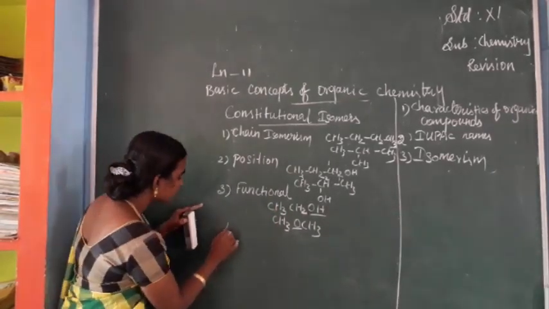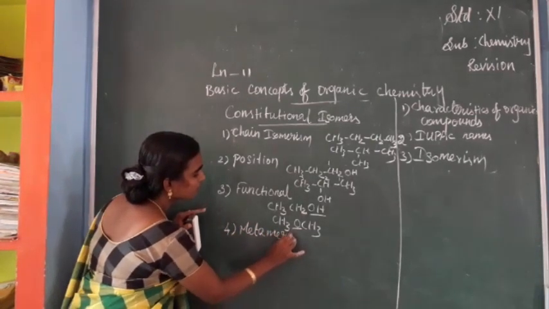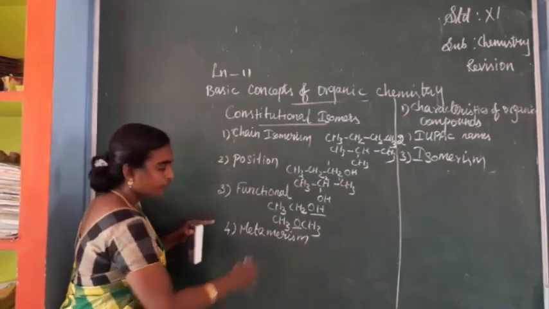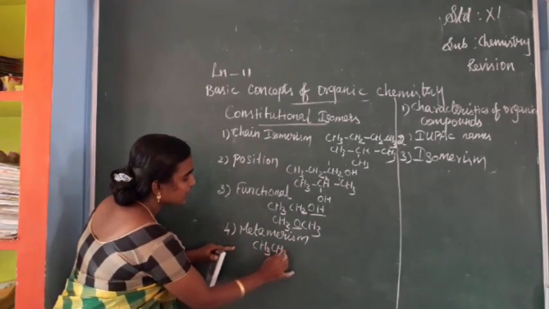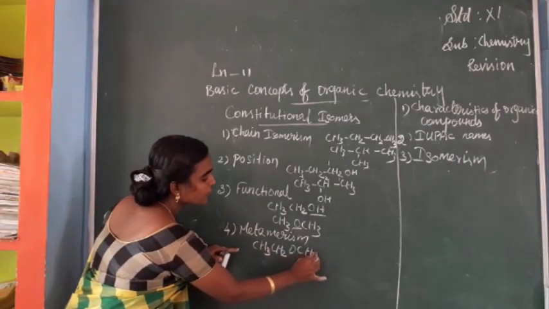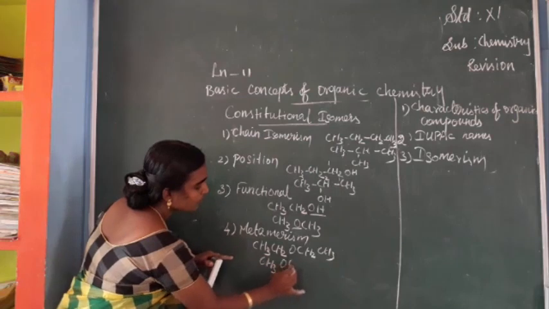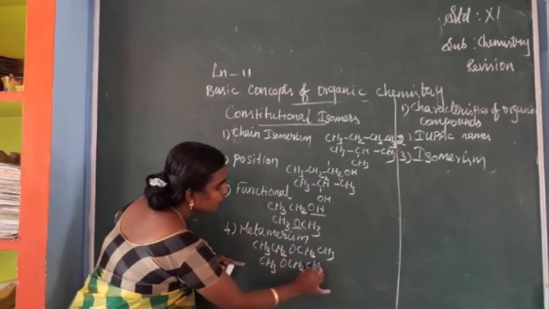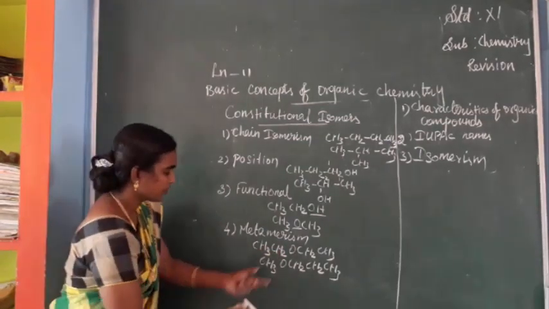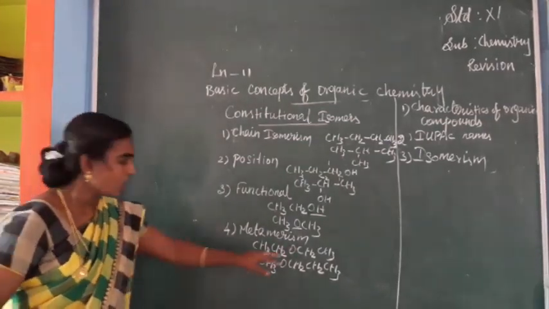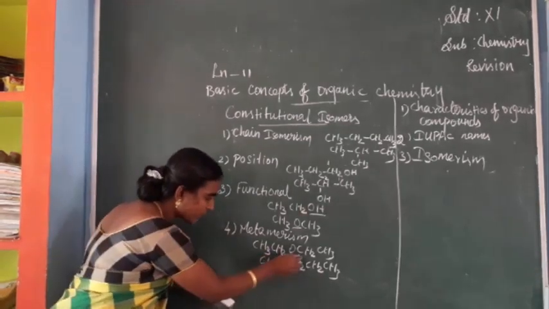So next is metamerism. When you consider CH3CH2OCH2CH3 and CH3OCH2CH2CH3, both have the same molecular formula and the same ether functional group.